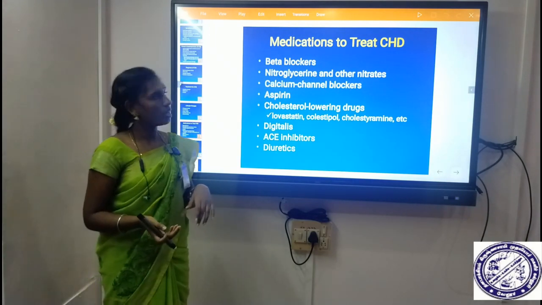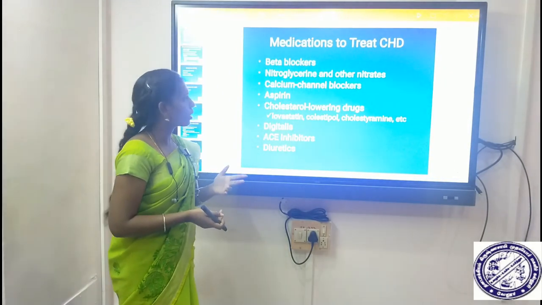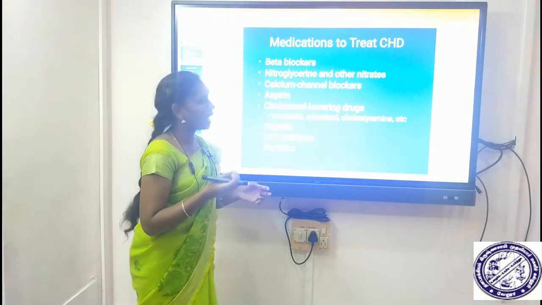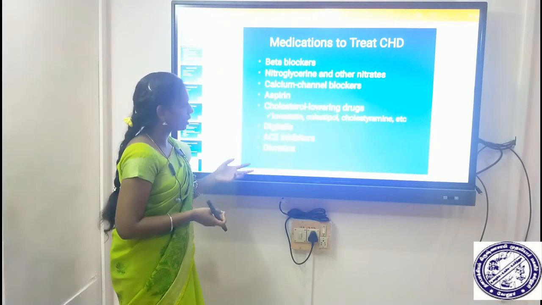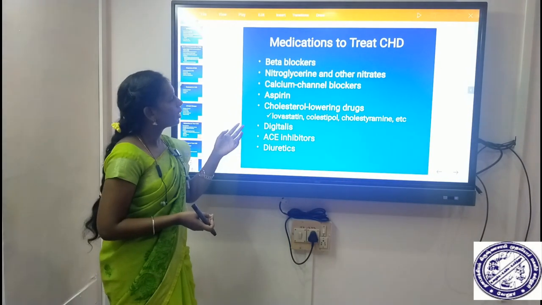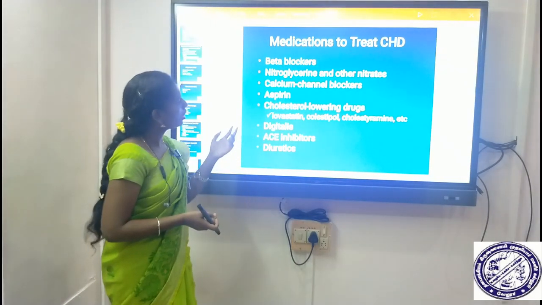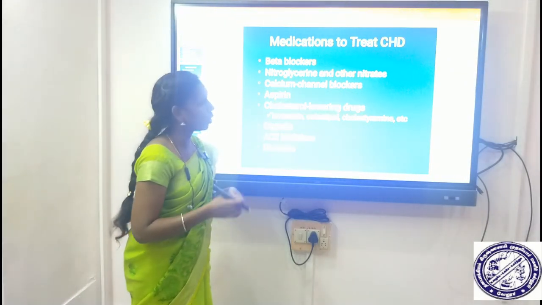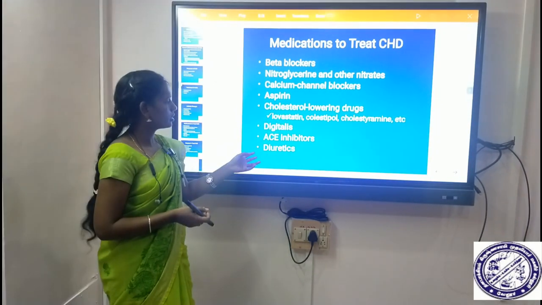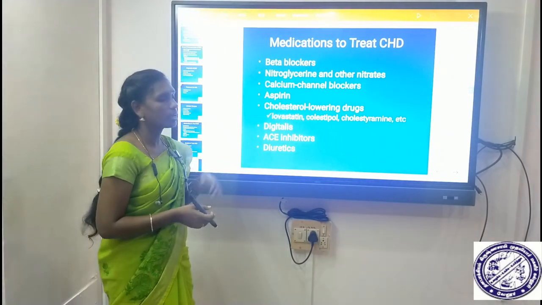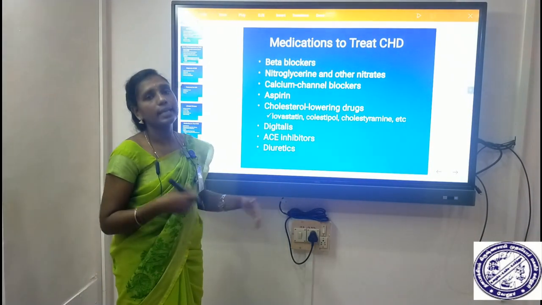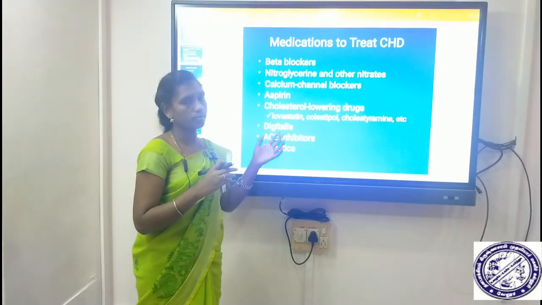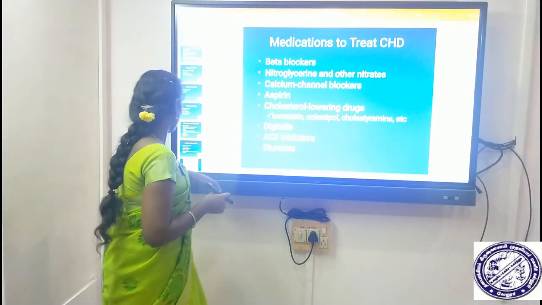Next, medications. Medication means beta blockers, nitroglycerin and other nitrates, calcium channel blockers, aspirin and cholesterol lowering drugs, lovastatin, cholestyramine, etc. Also digitalis, ACE inhibitors and diuretics. So these are all the medications used to treat coronary heart disease.